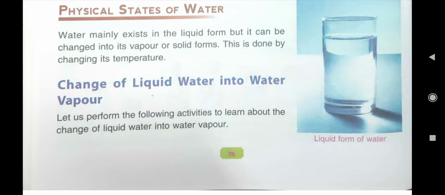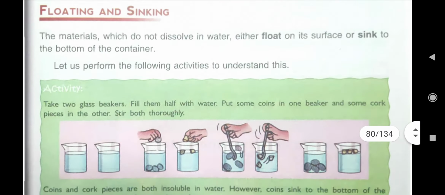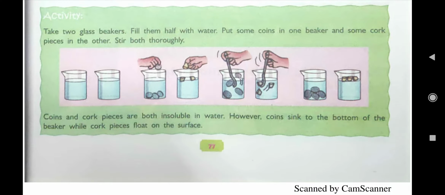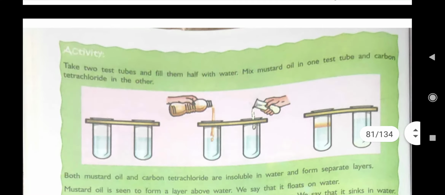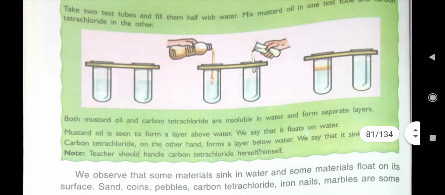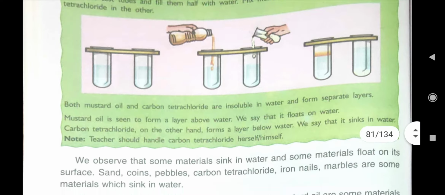So children, we also read about floating and sinking: the substances which float in water and the substances which sink in water. Here we saw that coins sink in water and cork pieces float in water. Then we saw that mustard oil and carbon tetrachloride are insoluble in water. Carbon tetrachloride forms a layer below water, it sinks down, and mustard oil floats.